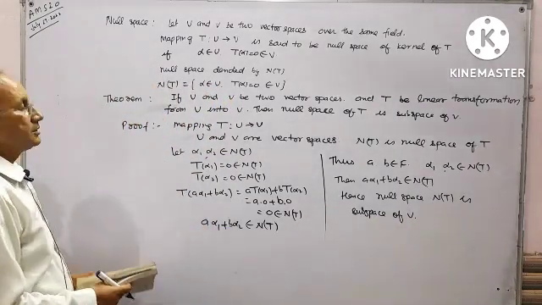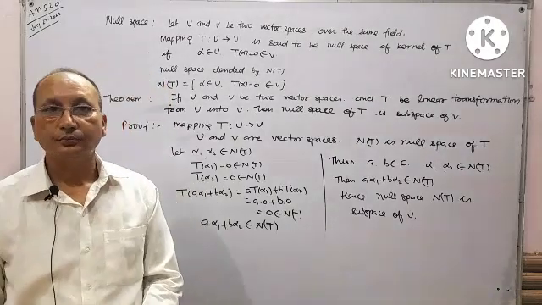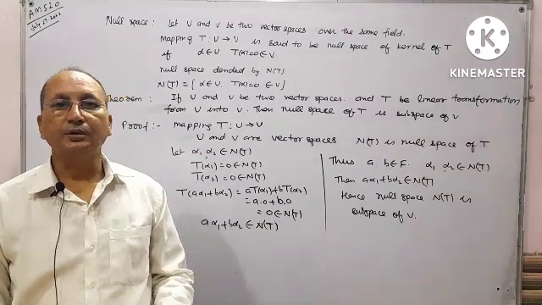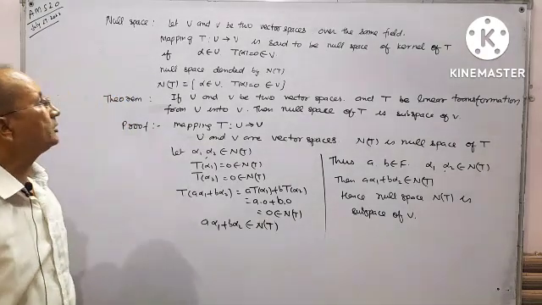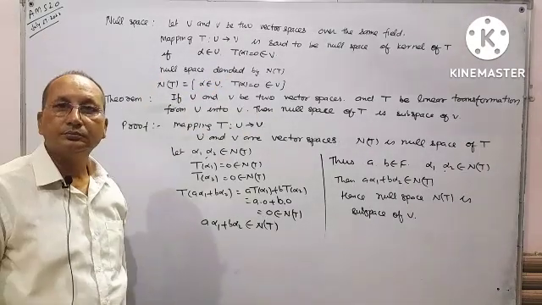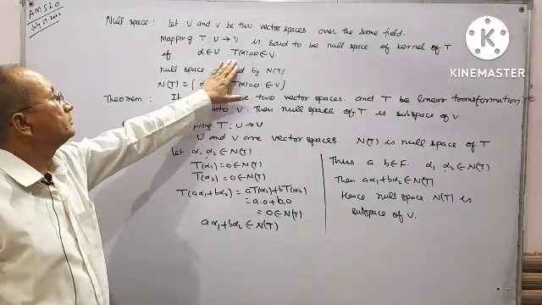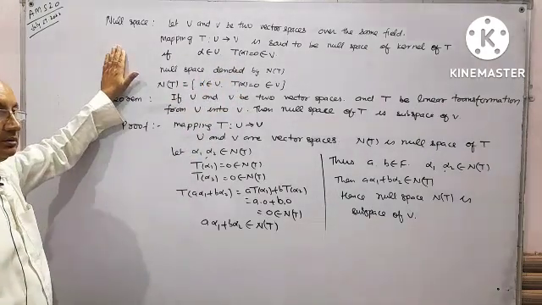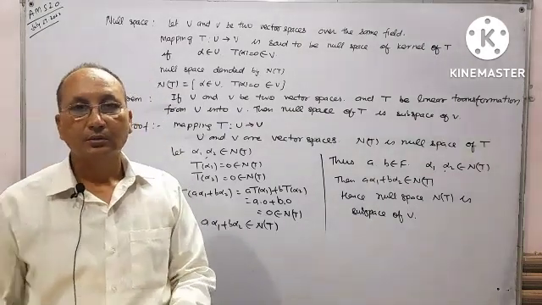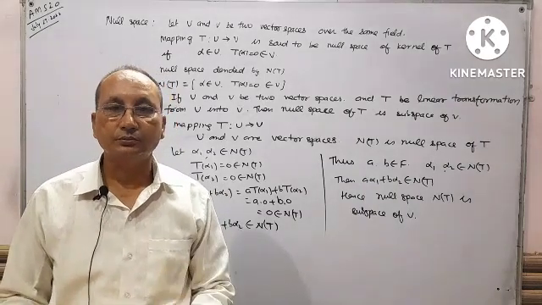By the definition of null space, a mapping T such that U to V, the T image of U is V. In this mapping, let us suppose alpha belongs to U and T alpha equals 0 belongs to null space, because the null space is where the T image of element alpha of vector space U is 0.